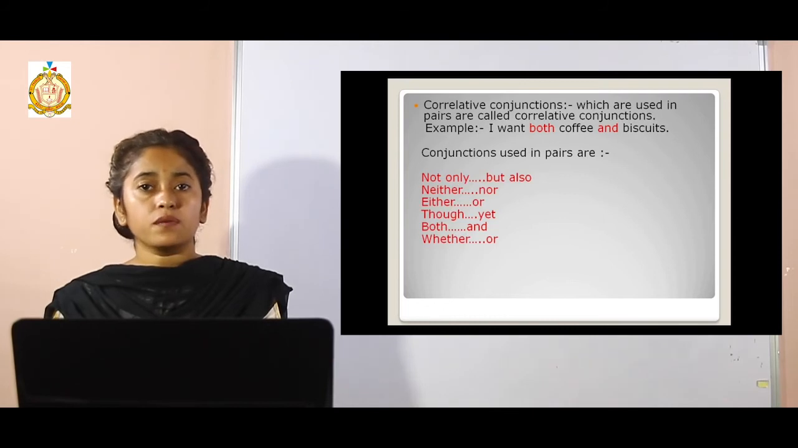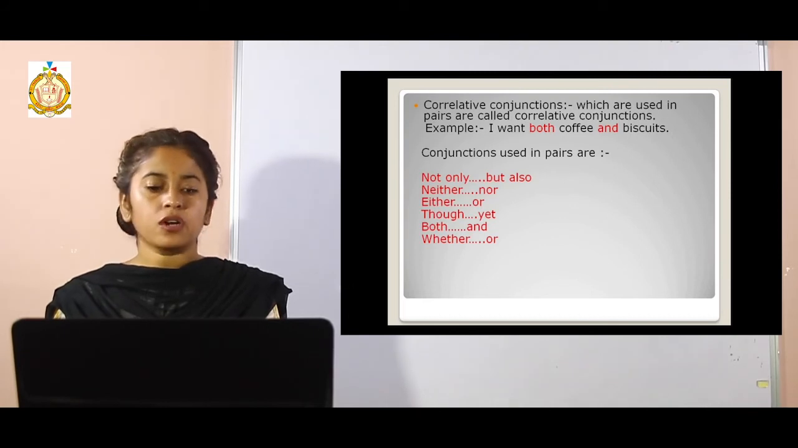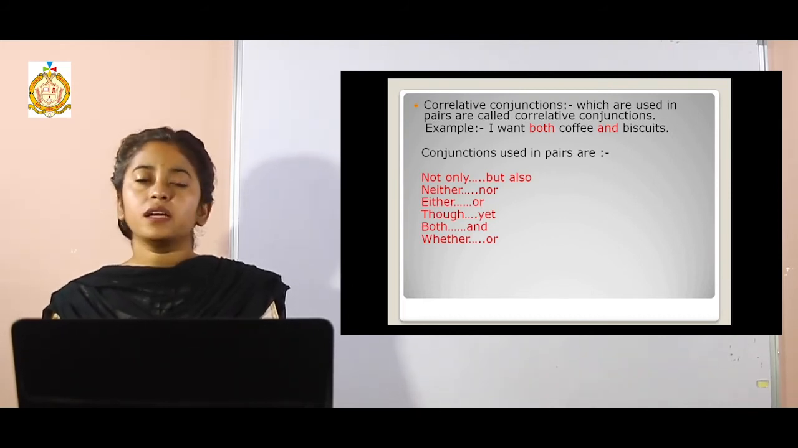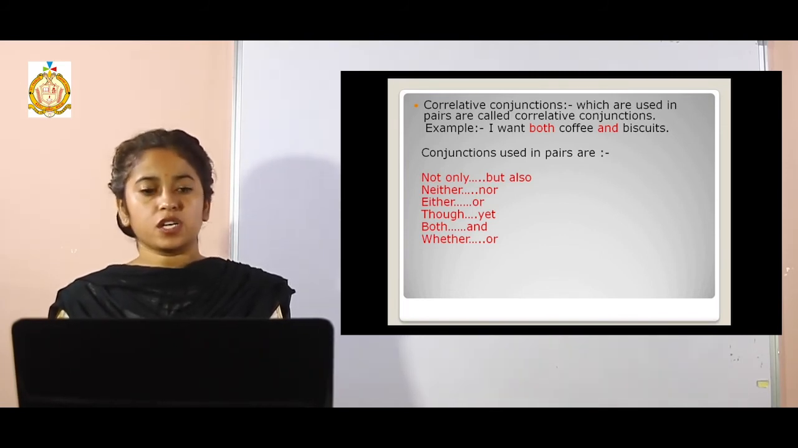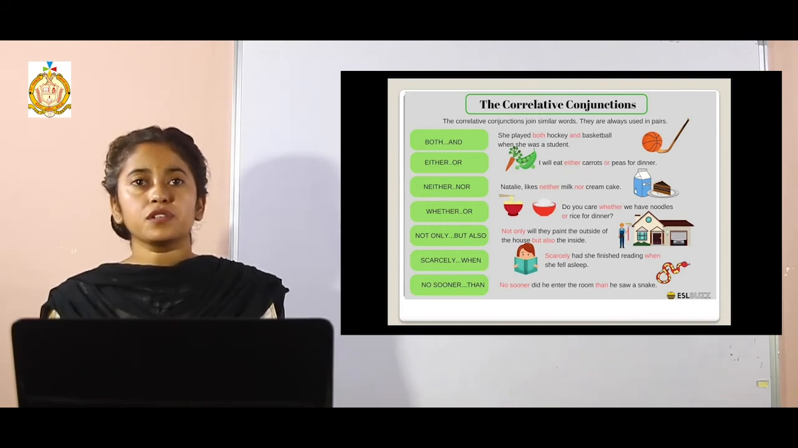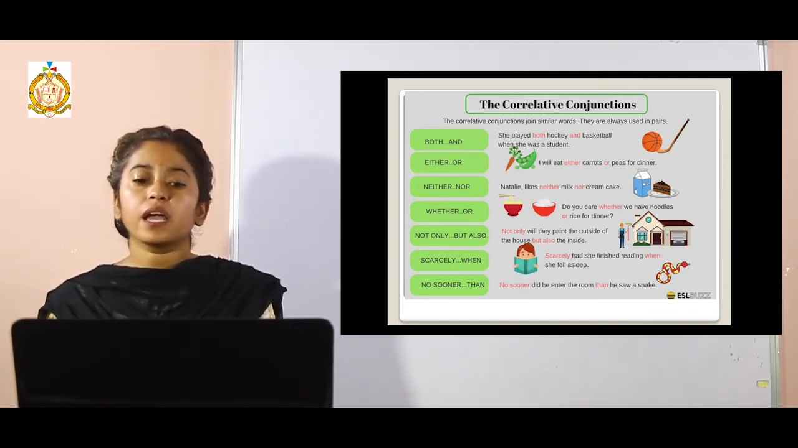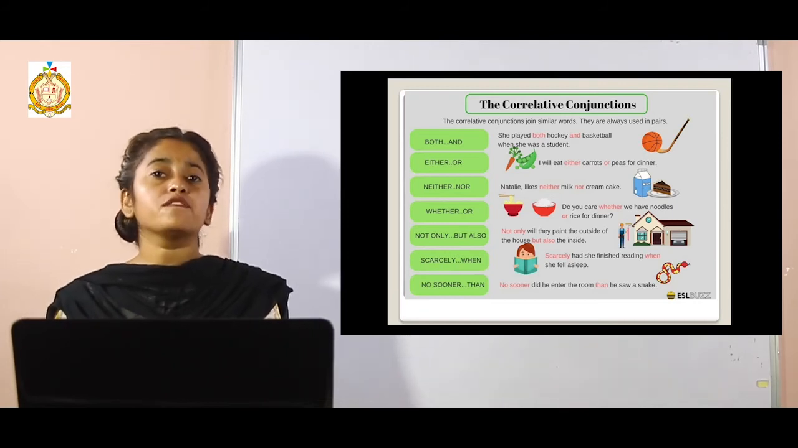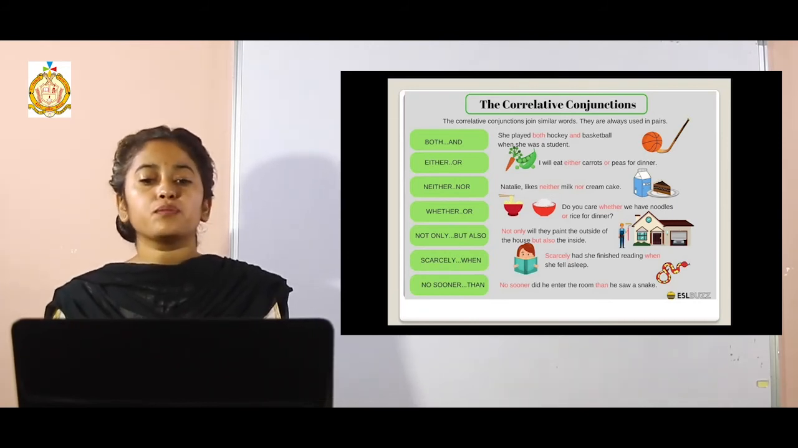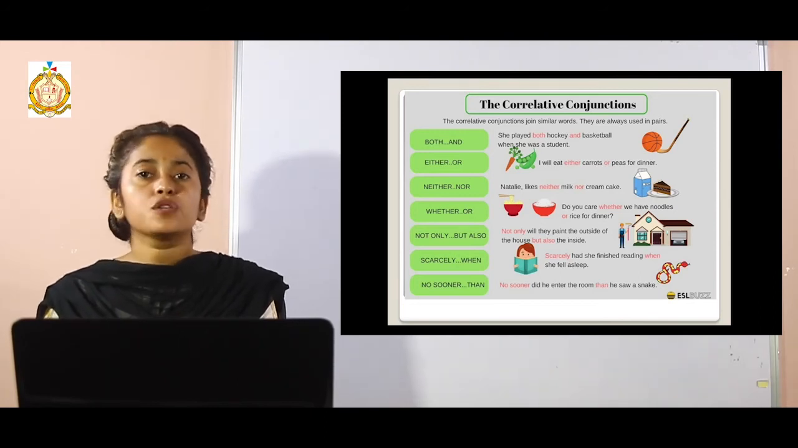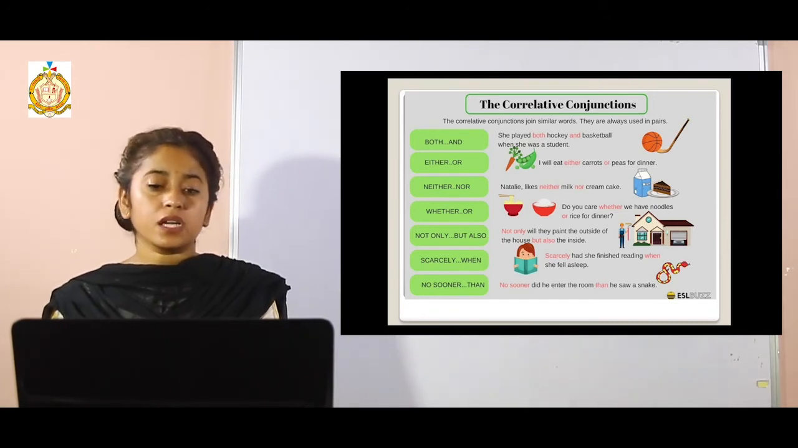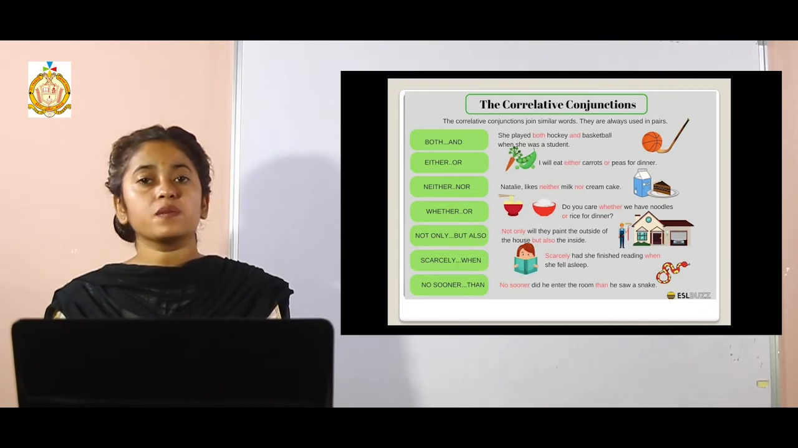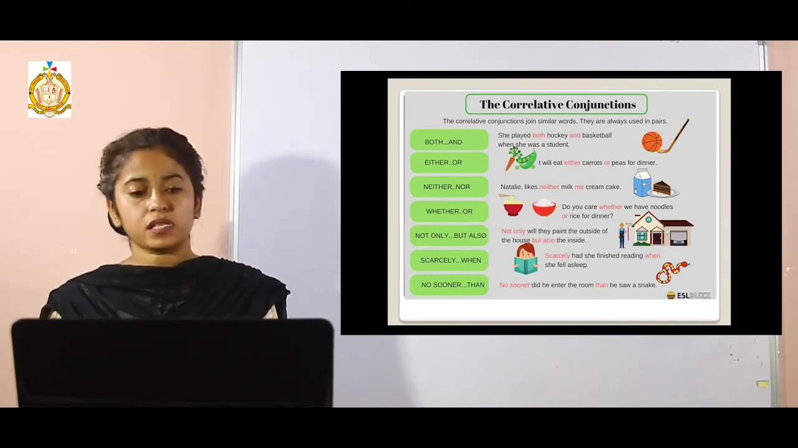The conjunctions which always come in pairs are: not only but also, neither nor, either or, though yet, both and, whether or. All these conjunctions come under the category of correlative conjunctions. Now see the usage of correlative conjunctions. The very first, "both... and." They are used when we are going to have both the things. For example, she played both hockey and basketball when she was a student, right? No option is given, but both the things were with her when she was a student, she was playing both hockey and basketball.